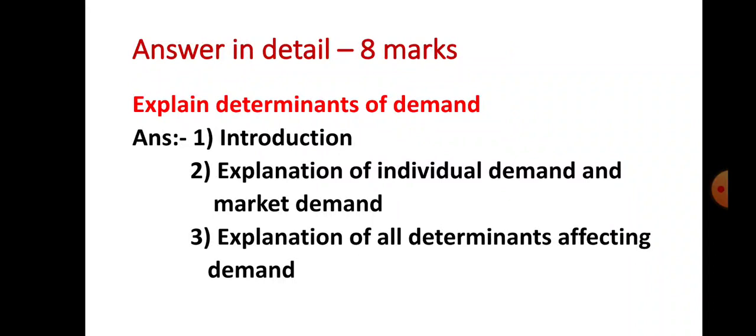Now let us see the next question. Answer in detail. This is an 8 marks question and this is an essay type question. Let us see the question. Explain determinants of demand. How to write down the answer? First point is an introduction. In the introduction, you have to define what is demand with the help of a definition, and you have to mention the formula of demand and explain the formula with the help of an example. Number 2, you have to explain in short what is individual demand and what is market demand. Right? And number 3, you have to explain in detail all determinants given in your textbook which affect demand. Okay, then only marks are possible for you.